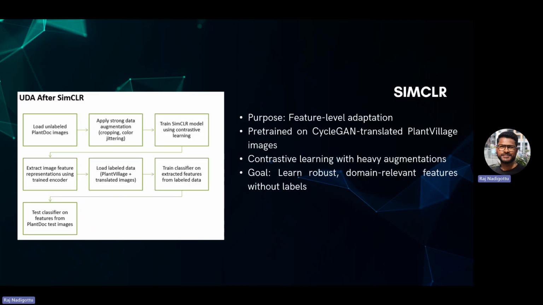So this model will learn the features in the images, so that we would get a feature level adaptation to the models. Now, in the previous CycleGAN model, we had a pixel level adaptation. Here in this, we will get the feature level adaptation, where this model will take the domain relevant features without the labels, right?